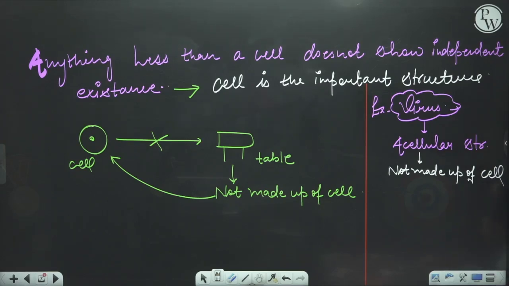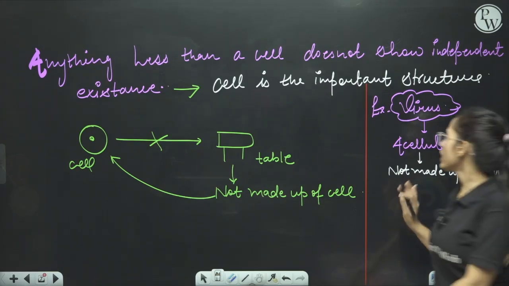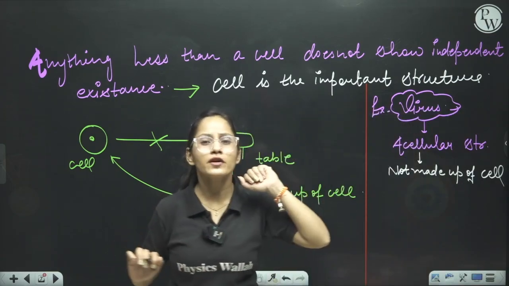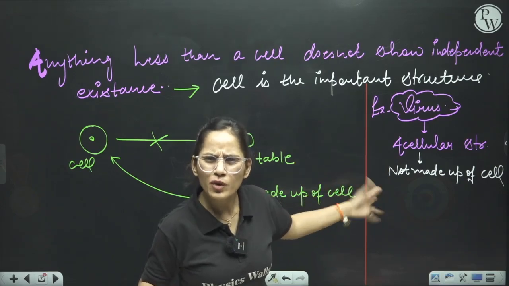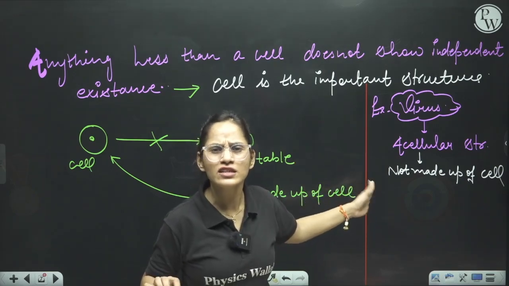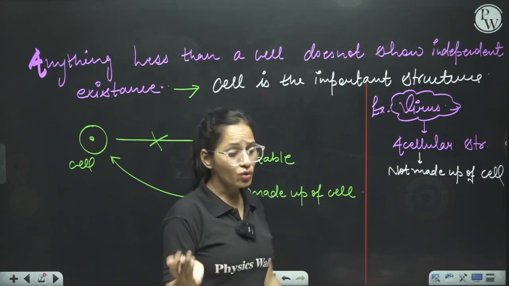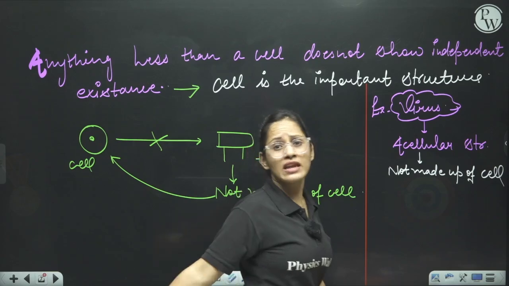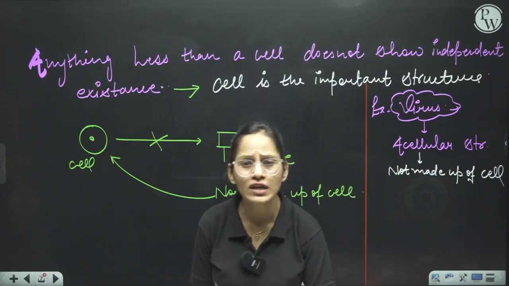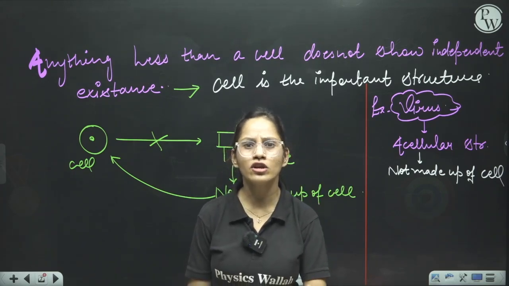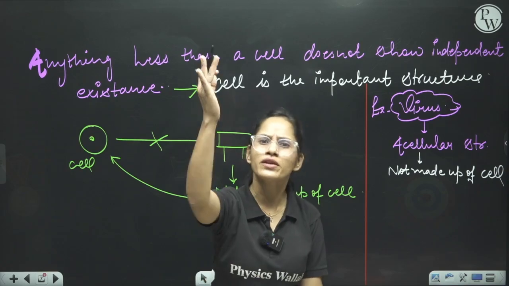Right. Now students, as we know that the virus is not made up of cells, will we call the virus living? Because it does not contain cells. So you will say, ma'am, in the last slide, you said that if something does not have cellular structure, that thing will not be called living. Yes, students, you are correct.